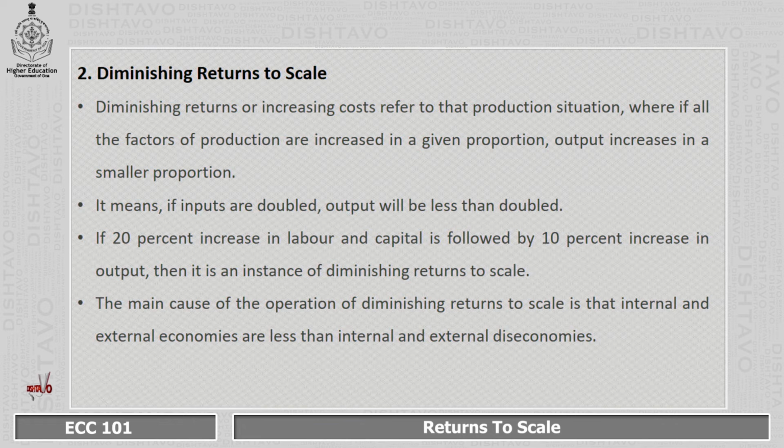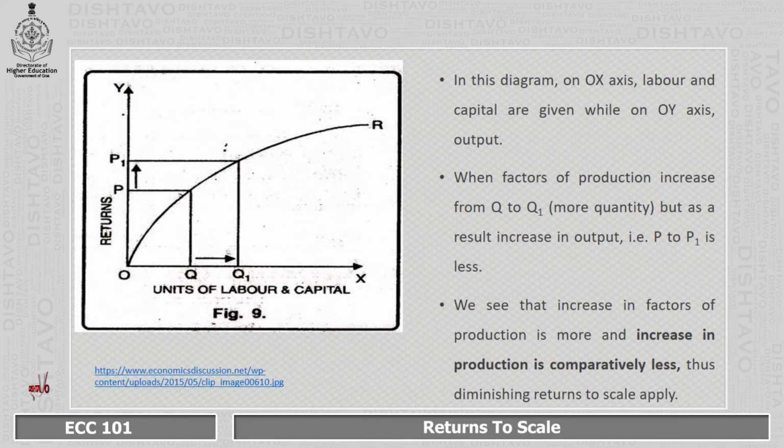It means if inputs are doubled, output will be less than double. If there is a 20% increase in input, the output will be followed by only a 10% increase. Then it is called diminishing returns to scale. The main cause for the operation of diminishing returns to scale is that internal and external diseconomies are greater than internal and external economies. This diagram indicates diminishing returns to scale.